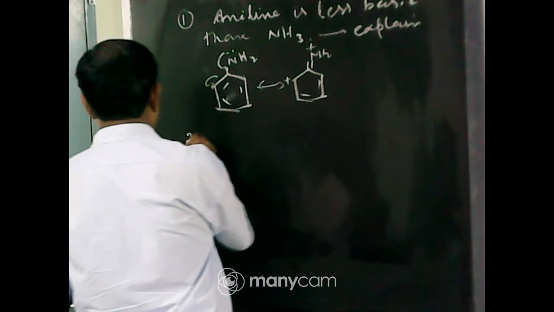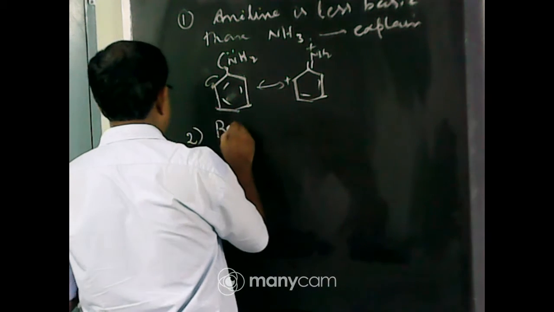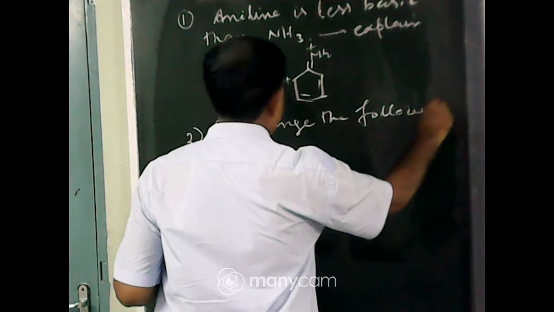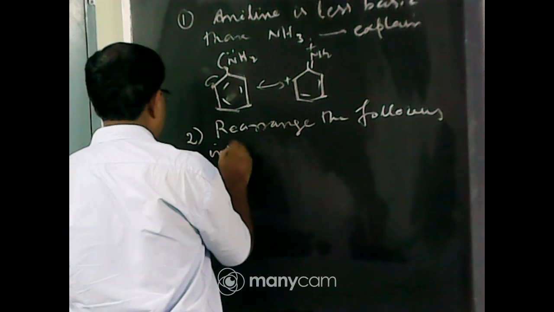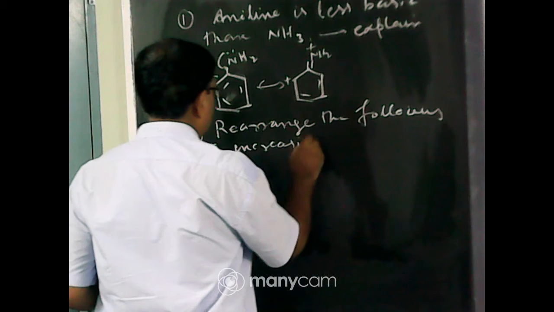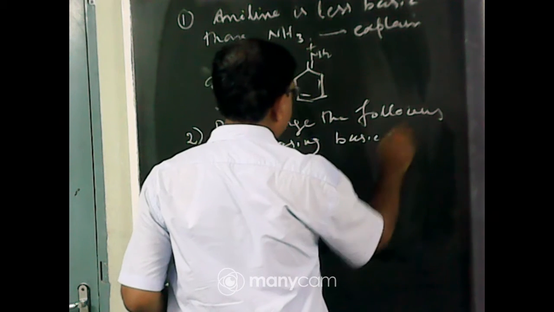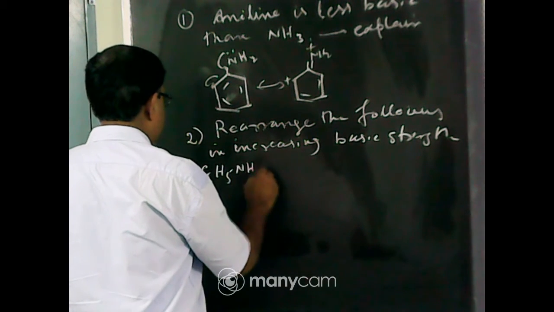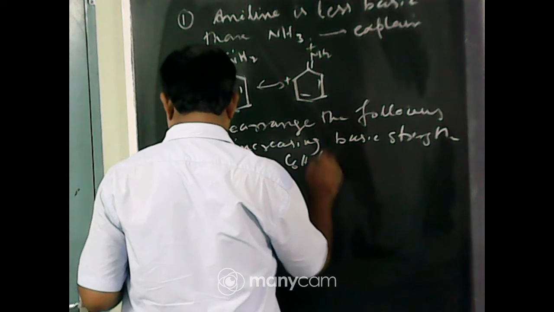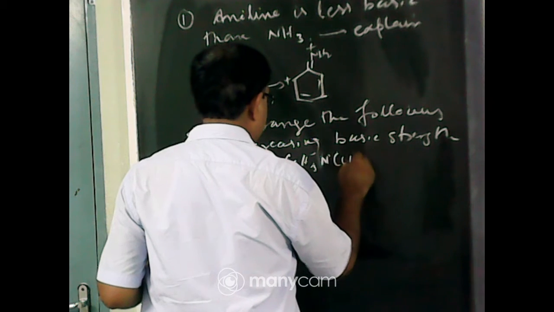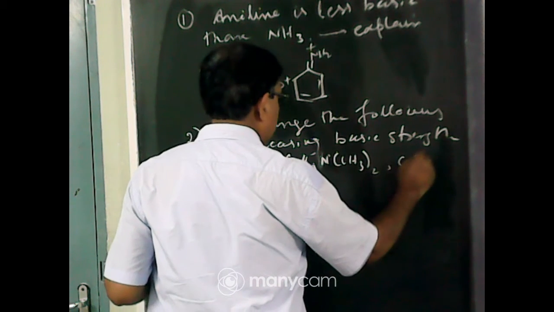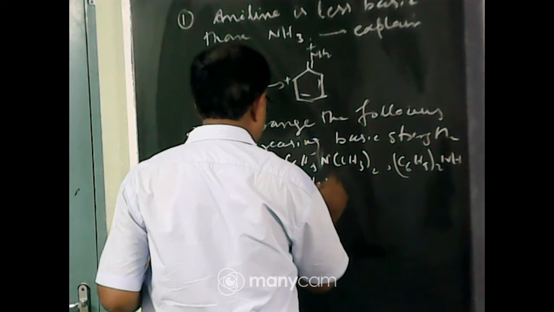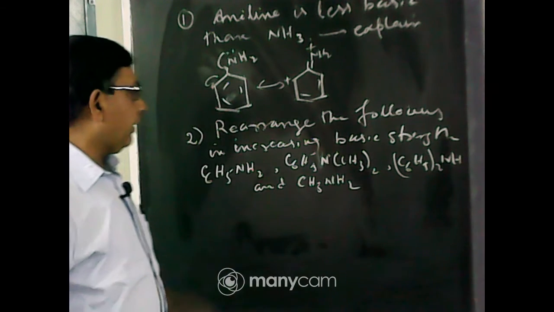Next question, question number 2. Rearrange the following in increasing basic strength: C6H5NH2, C6H5N(CH3)2, (C6H5)2NH and CH3NH2. Which is most basic among these?